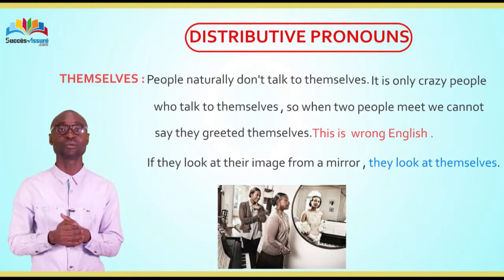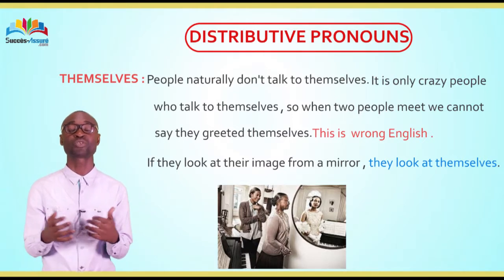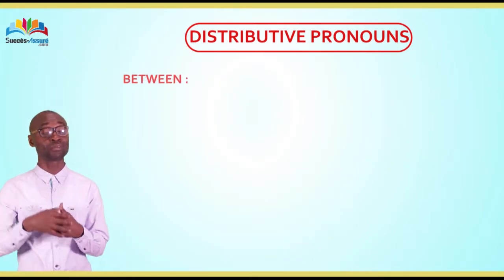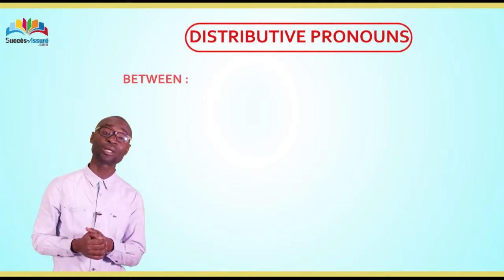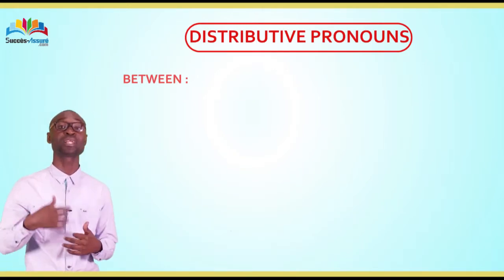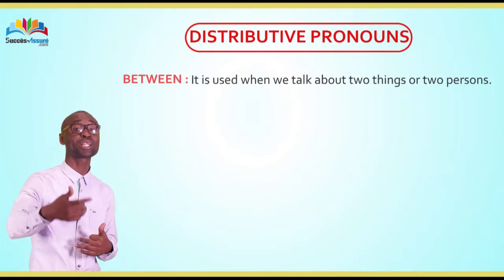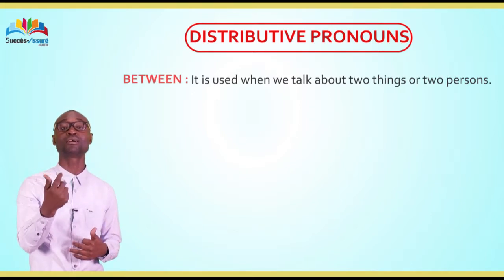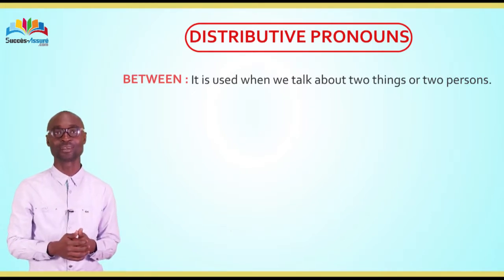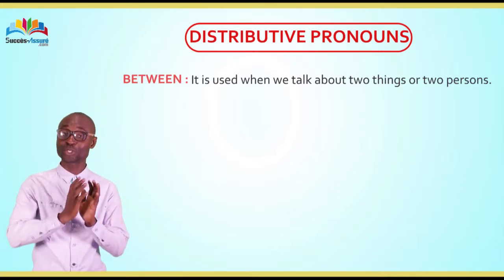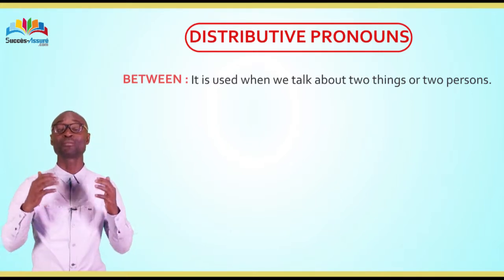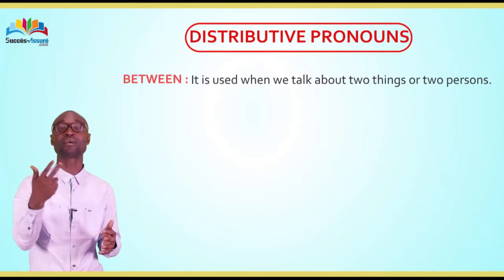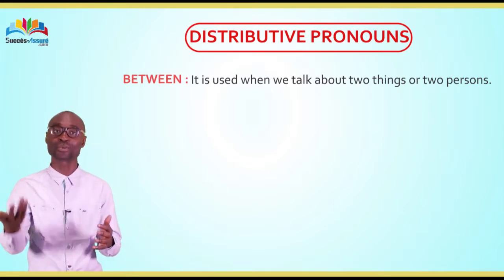And another distributive pronoun we are going to talk about is between. It is used when you are talking about two things or two persons. Do you understand? We use between when we are talking about two things or two persons.